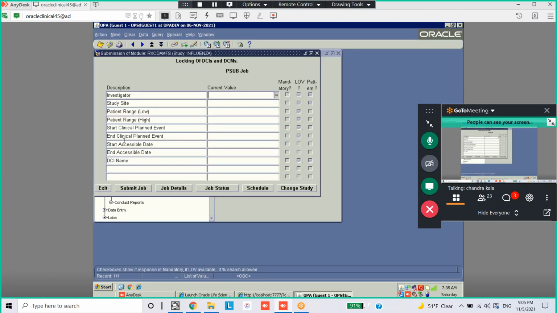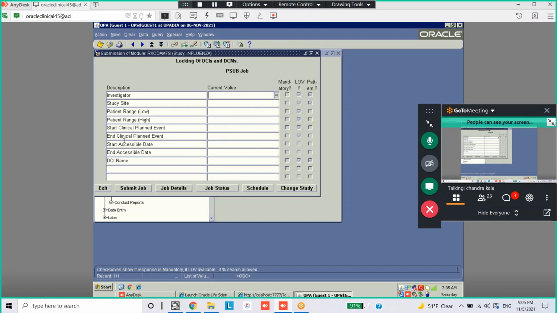So, locking of DCIs and DCMs. You can select any of these and select submit job. You can lock by investigator, by site, by patient range, by event, by date, or by DCI name. Any of these, you just need to select from the drop down and submit job.